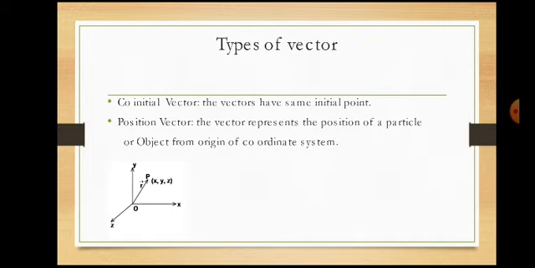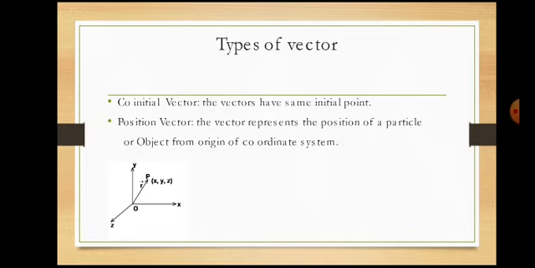Next vector is a coplanar vector. Irrespective of the magnitude and directions, the vectors lying on the same plane are called coplanar vectors. Last one, and most important from the exam point of view and conceptually a problematic area, the position vector.